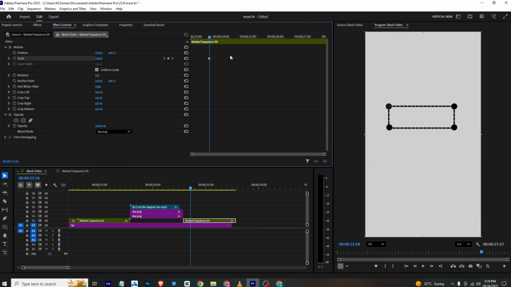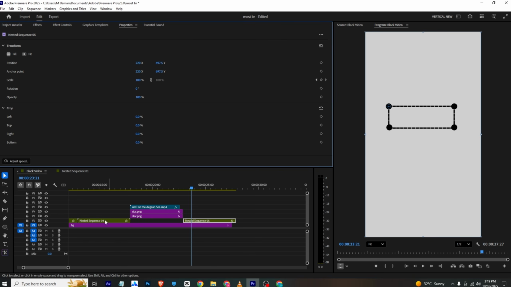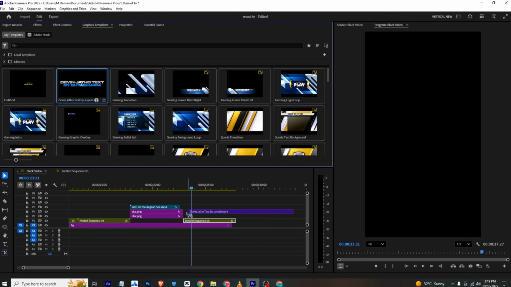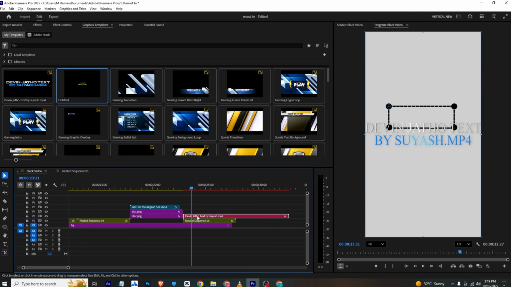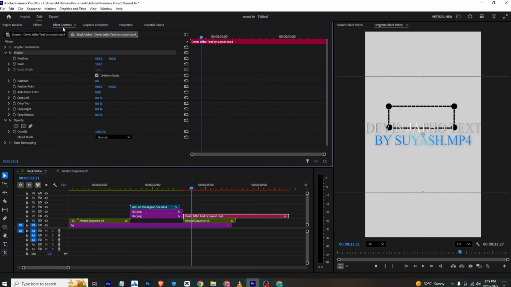Now I will add a scale keyframe, and at the start I will make the scale 0. So this will be our animation. You can just simply make sure to ease in the whole frame like this. And for this one, you can go to the graphic templates and place the text effects control, and just by showing you, for example, it will be like this.